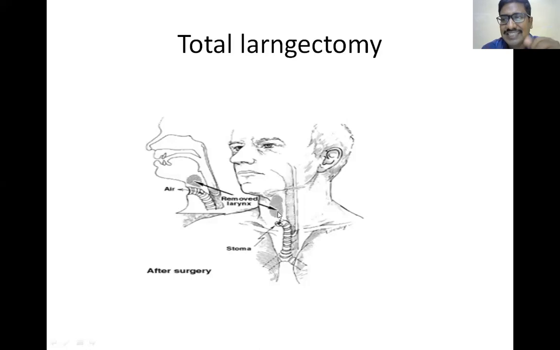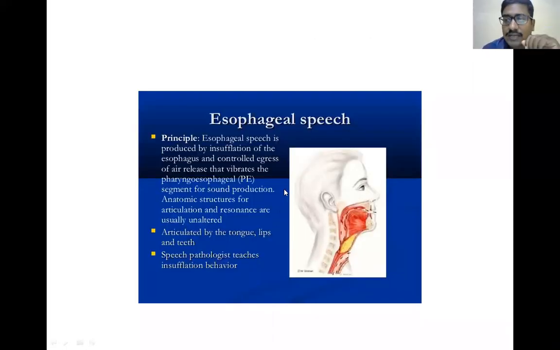Then how is the patient able to speak? There are some mechanisms by which the patient is able to speak in spite of removal of the larynx. That mechanism is esophageal speech. That means the patient will use the esophagus for phonation. He swallows air, closes the mouth and nose, and generates pressure in the esophagus. This will vibrate the pharynx and the patient is able to generate sound, which may not be clear. But esophageal speech is one of the modalities of speech after total laryngectomy.